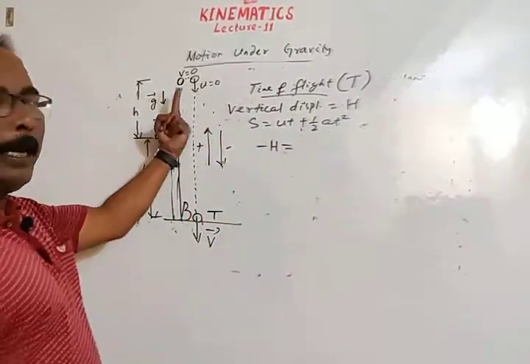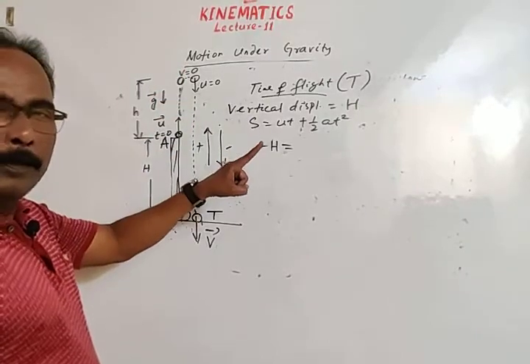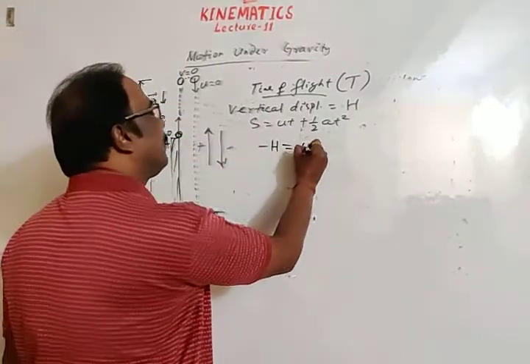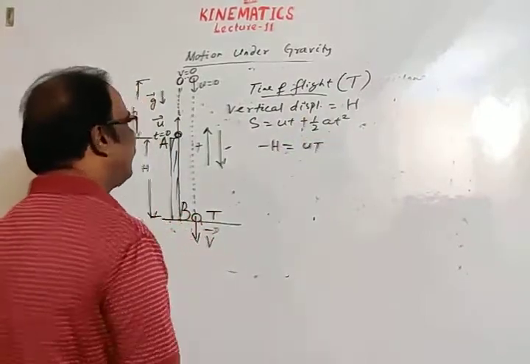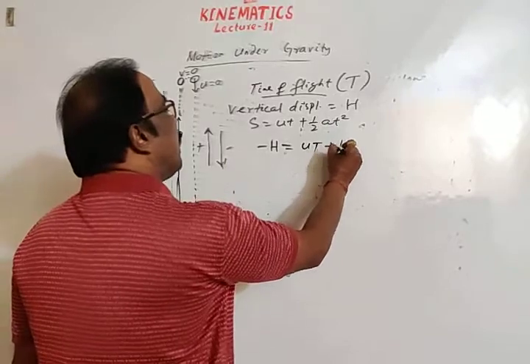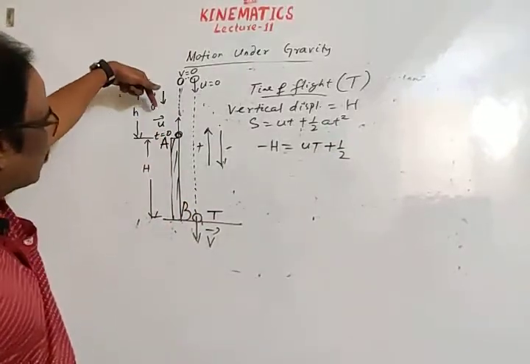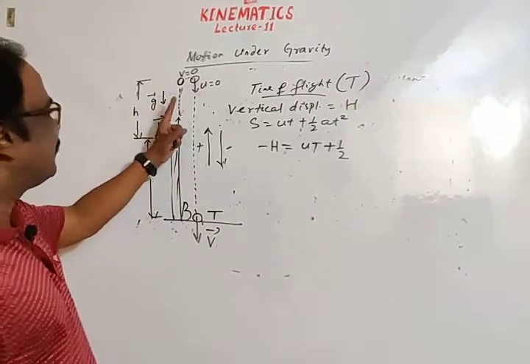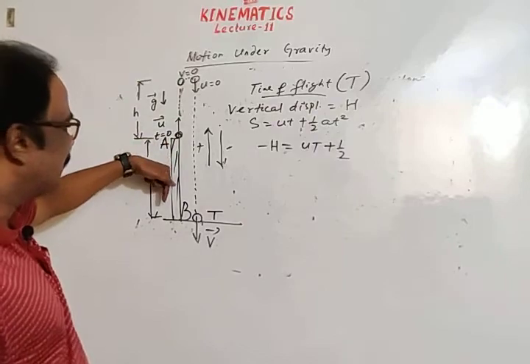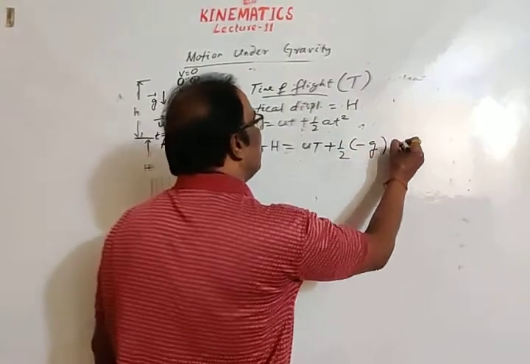Upward direction is positive, and the initial velocity is upward, so we take plus u, and the total time is t. Plus half, and acceleration due to gravity is in the downward direction, with upward positive, so we take minus g into t square.